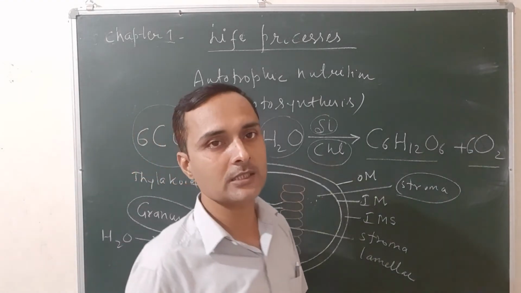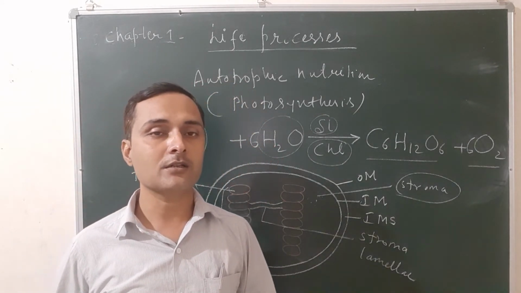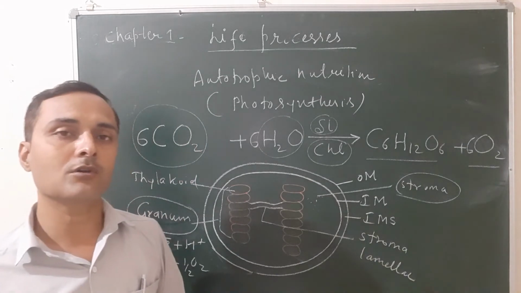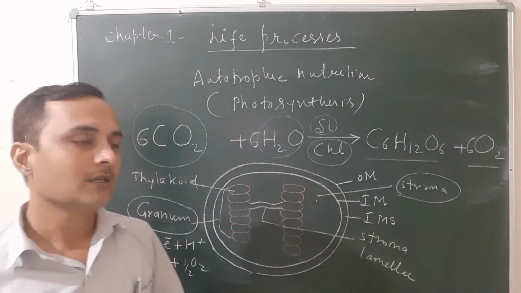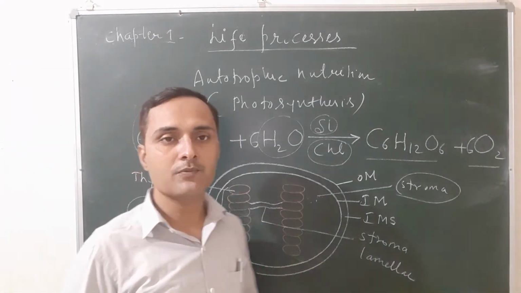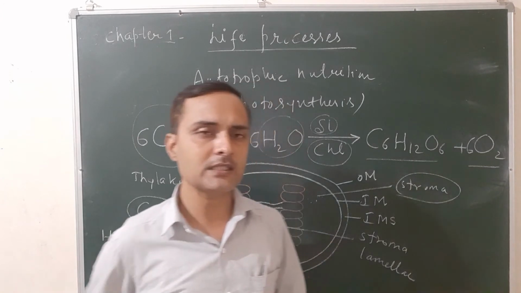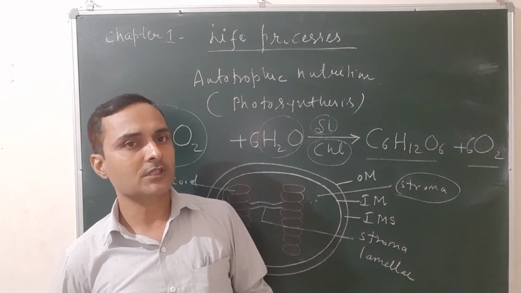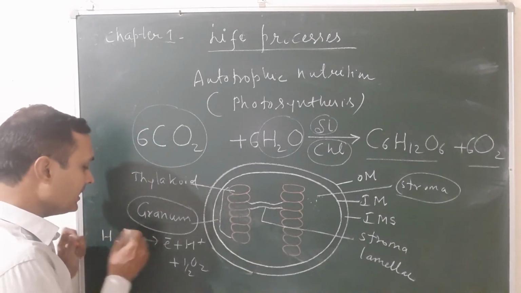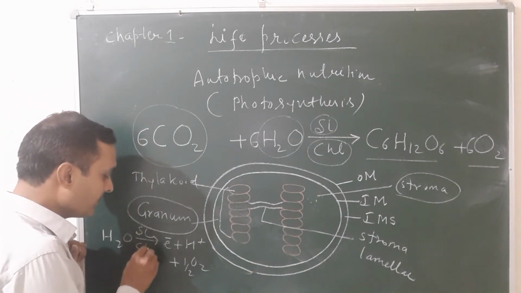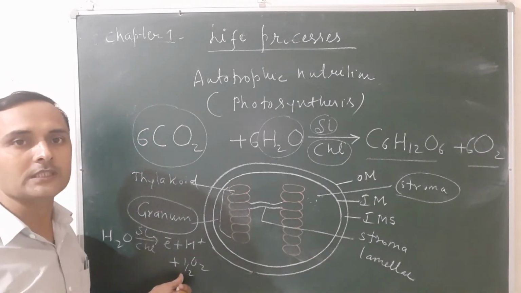So light reaction takes place only when light is present, and dark reaction takes place throughout 24 hours, throughout the day. Okay. So this is all about the two phases of photosynthesis, that is light reaction and dark reaction. What is light reaction? It is the first step of photosynthesis in which the water molecule splits in presence of sunlight and chlorophyll and gives rise to electron, proton, and evolves oxygen gas.